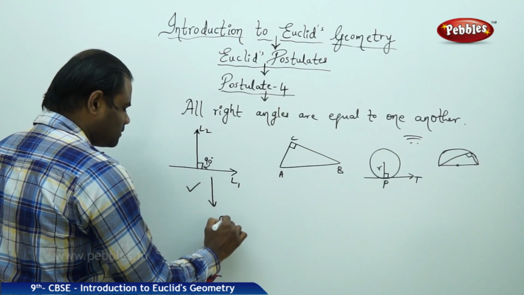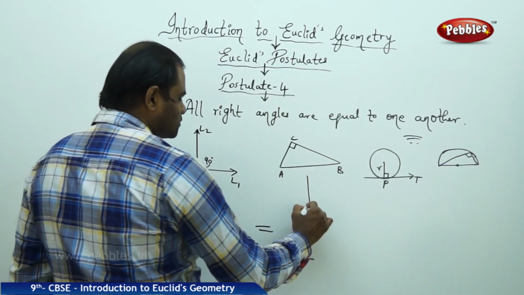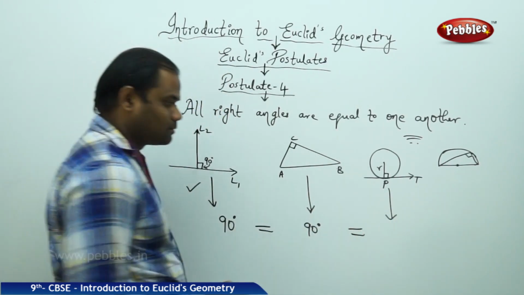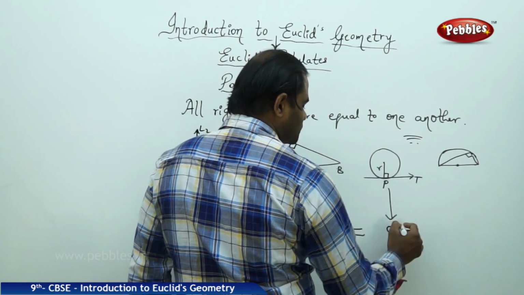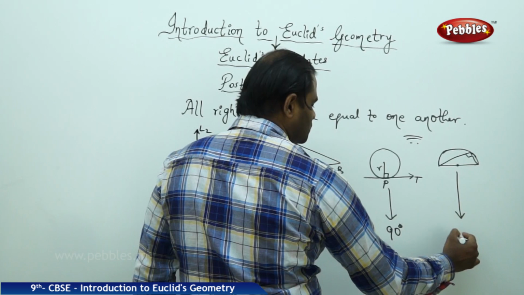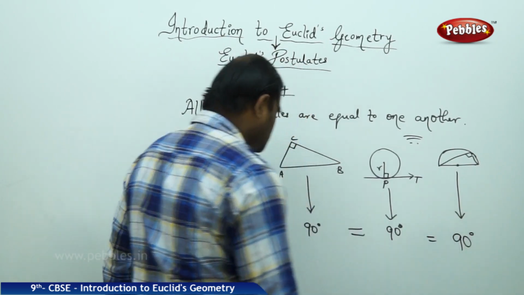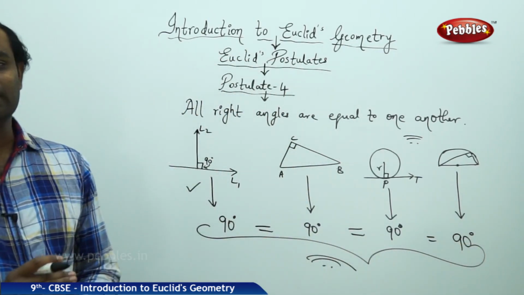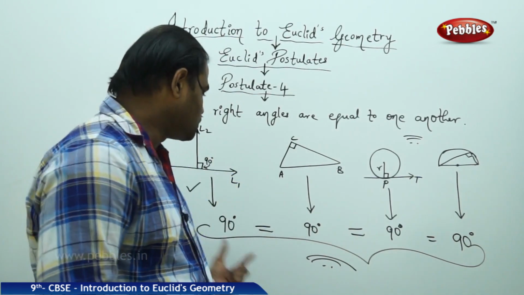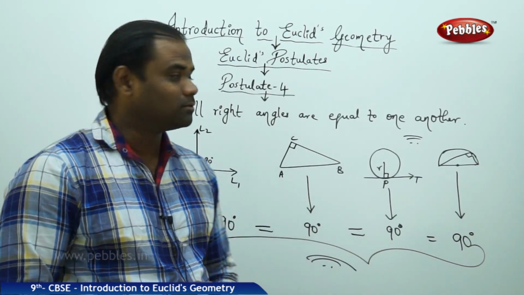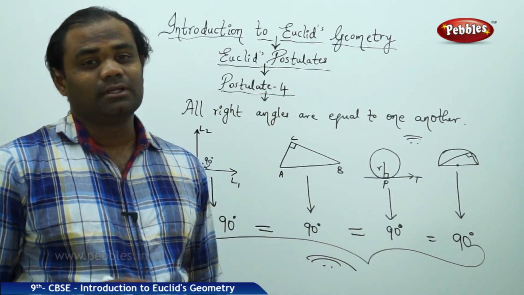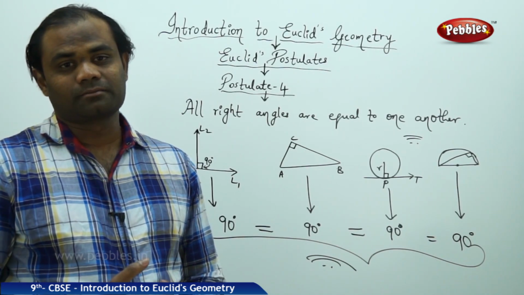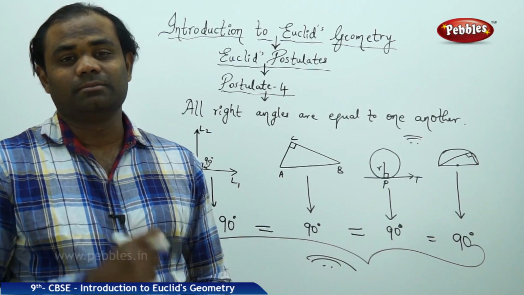The 90 degrees here must be equal to the right angle which is 90 degrees here, must be equal to the 90 degrees in this case. All these 4 right angles are said to be equal in their own respective manner. So according to Euclid's postulate number 4, all right angles must be equal to each other, however different they are in their own geometrical situation. They are right angles, they must be equal.